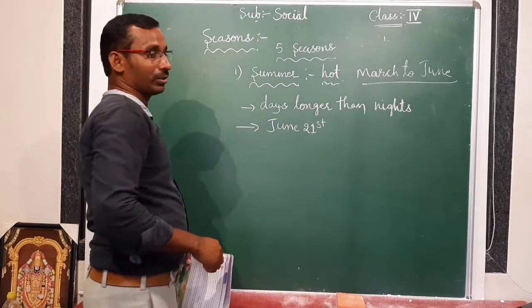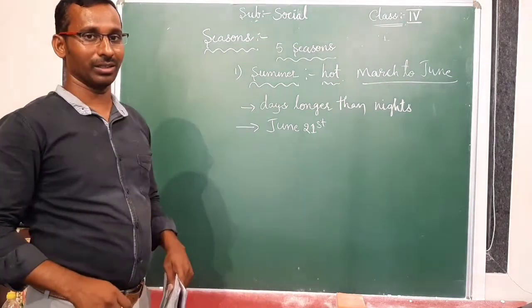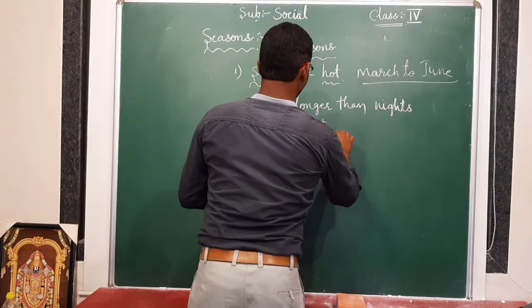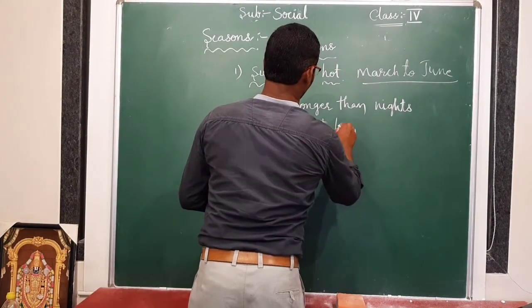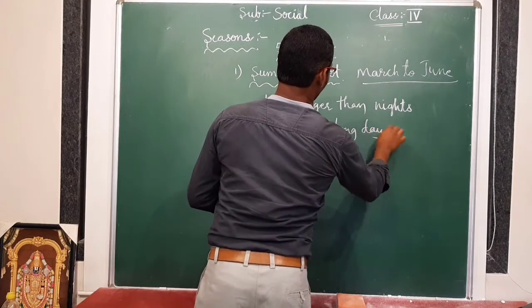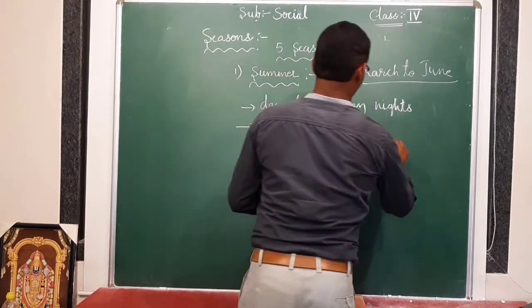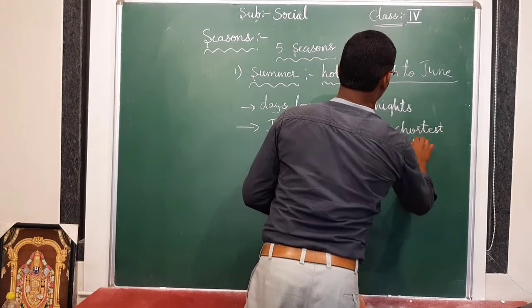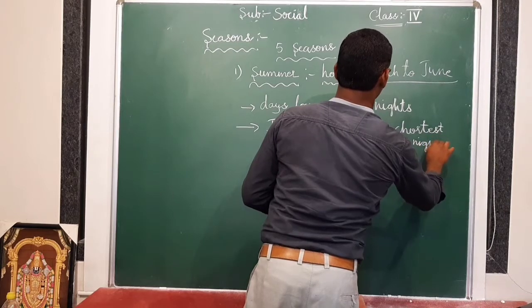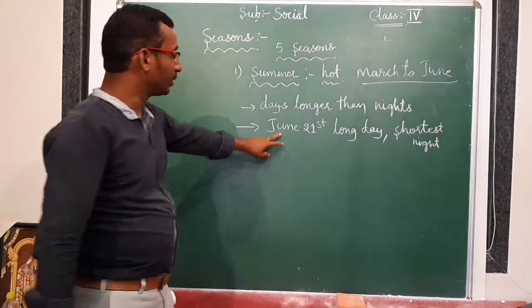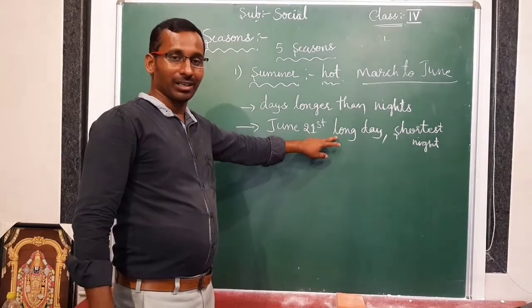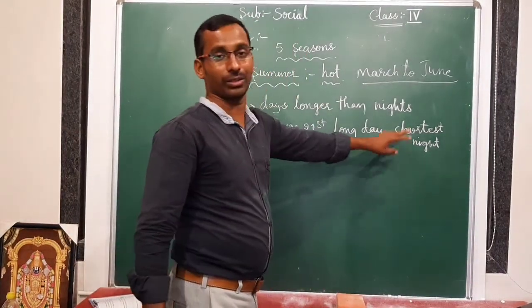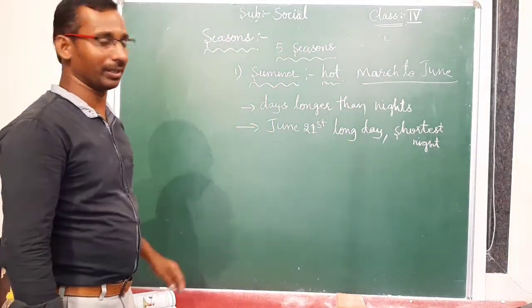This is the June month only. Every year on June 21st, if you see, the day is the longest, with a very long daytime and the shortest night. Understood everyone? Clear?